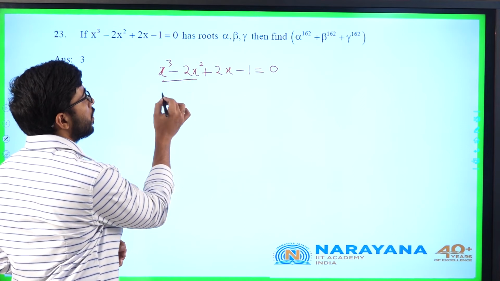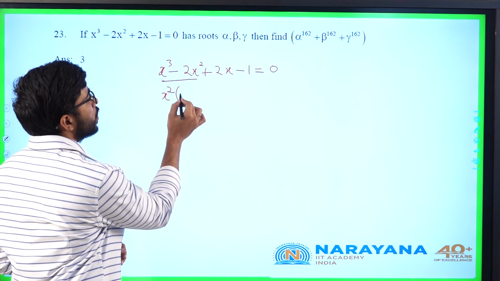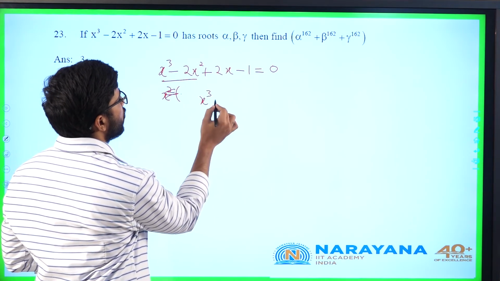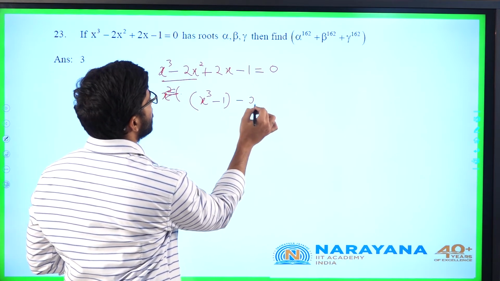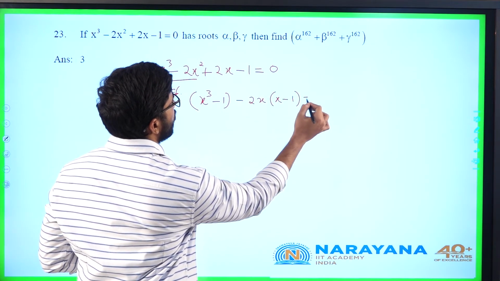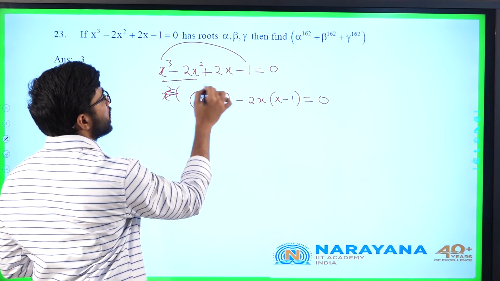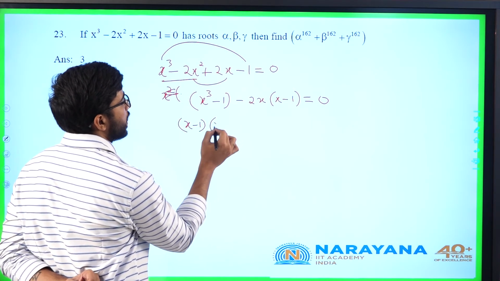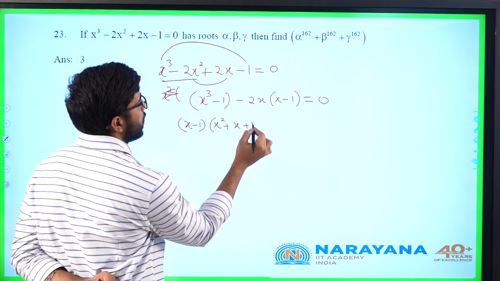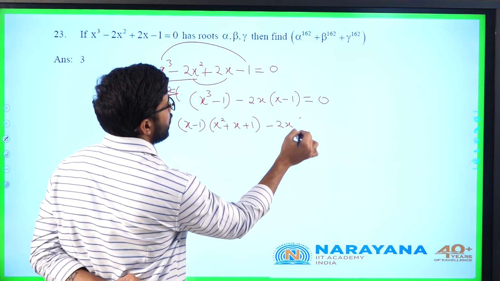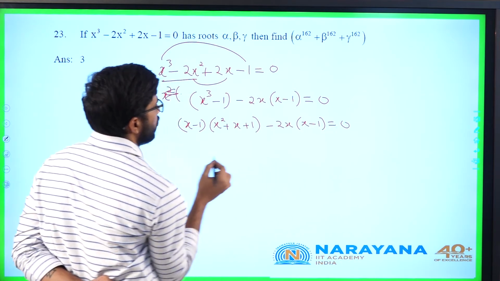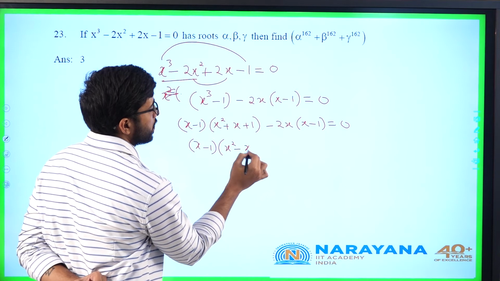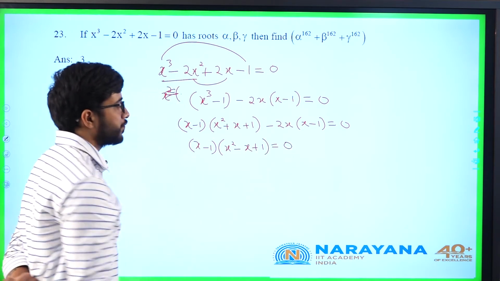We know this can be factorized as x square into (x cube minus 1) minus 2x times (x minus 1) is equal to 0. I can write it this way: the first one and last one I grouped, the second one and third one I grouped. From this I will take out x minus 1 common. x minus 1 into (x square plus x plus 1 minus 2x) equal to 0. So I will get x minus 1 into (x square minus x plus 1) is equal to 0.